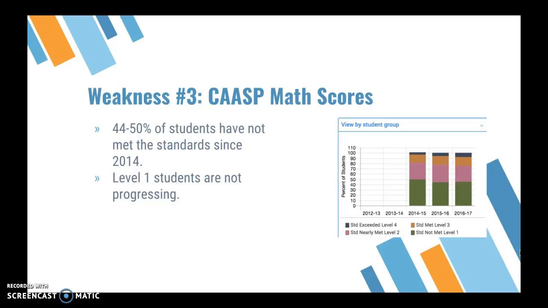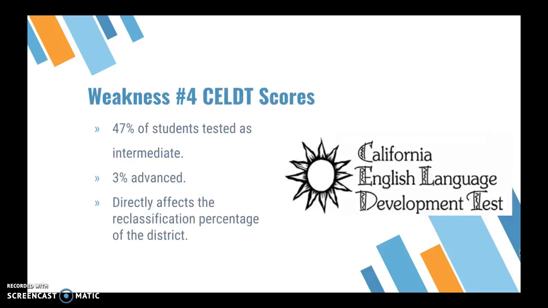Students are not progressing. In order to go up, students need additional help building from the basics. Number 4 is language development, which is within the 5 levels right now at 7%, which is only 3%. So students are testing that they need additional support.